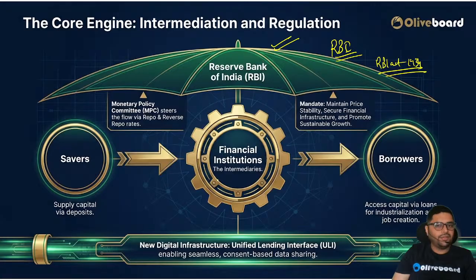What is the purpose of RBI? So the banking system's overall supervisor is RBI. Overall regulator is RBI. RBI also deals with monetary policy. So it has a monetary policy committee which steers the flow of repo and reverse repo rates. Basically, they have inflation targets.